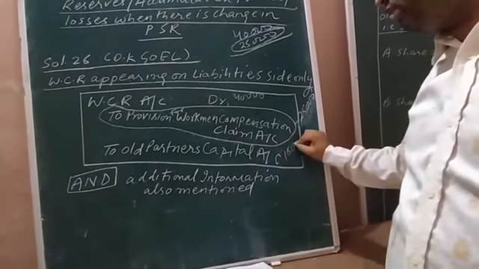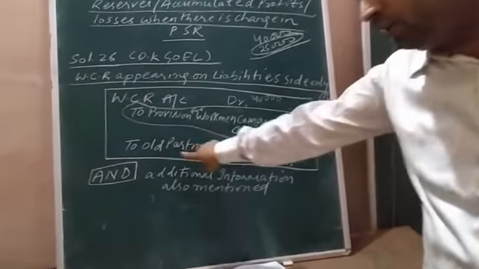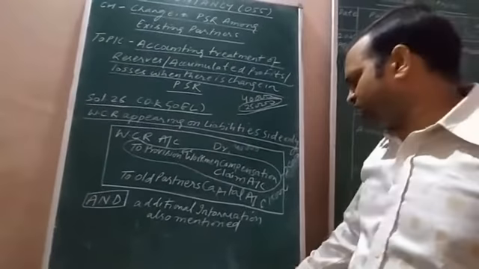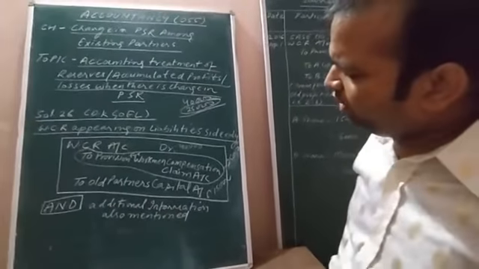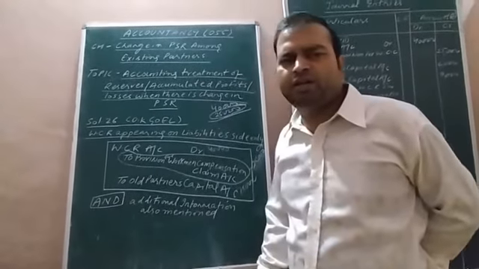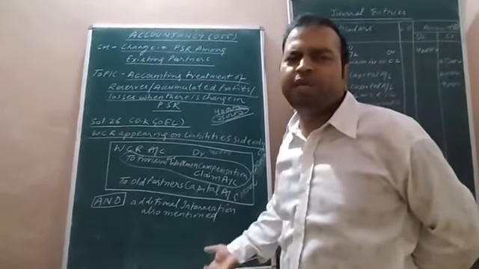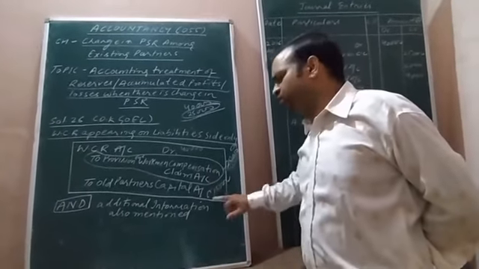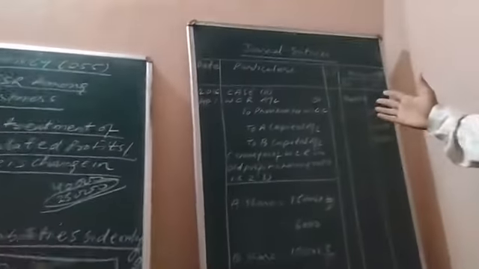This 15,000 rupees will be distributed not among the workers, but among the partners in the old profit sharing ratio, because this 15,000 would remain idle in the company. Okay, and whatever reserve is left behind within the business unit is to be distributed among old partners of the change in PSR, profit sharing ratio, and hence we distributed 40,000 minus 25,000, 15,000 among the old partners in the old ratio. See the solution of the second part.